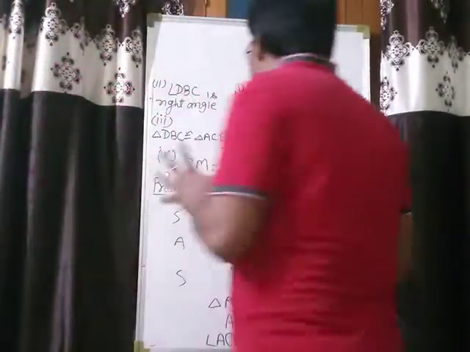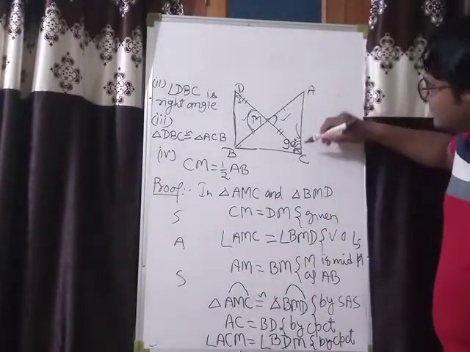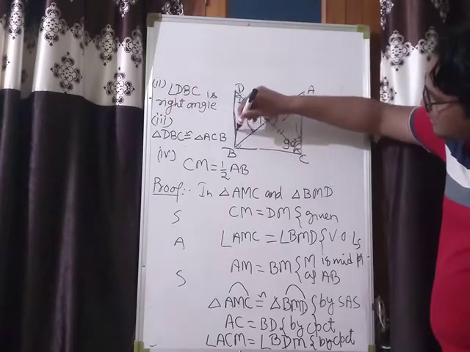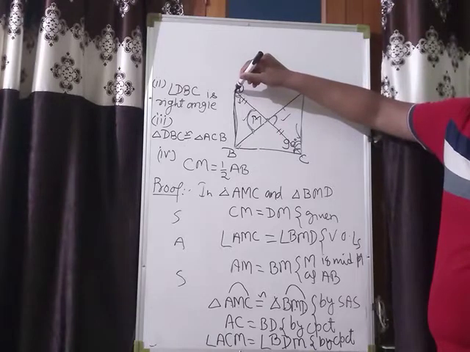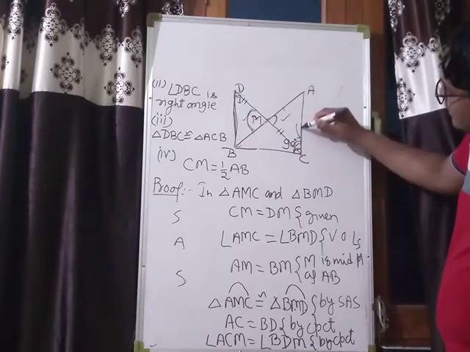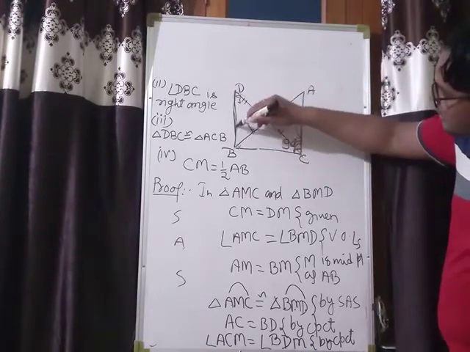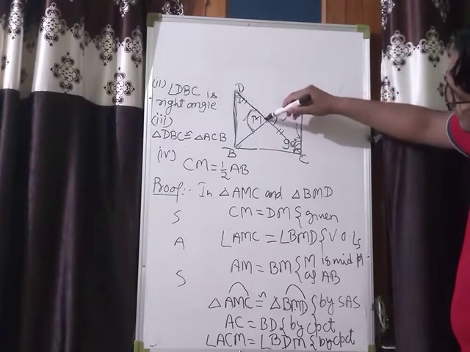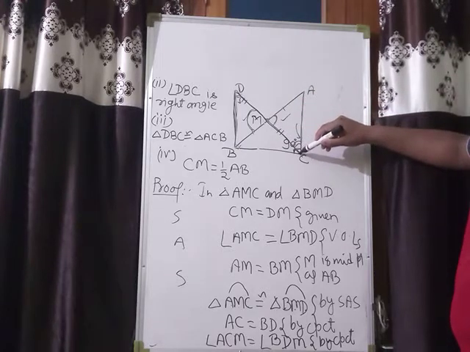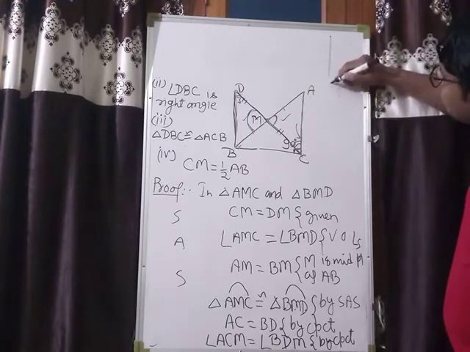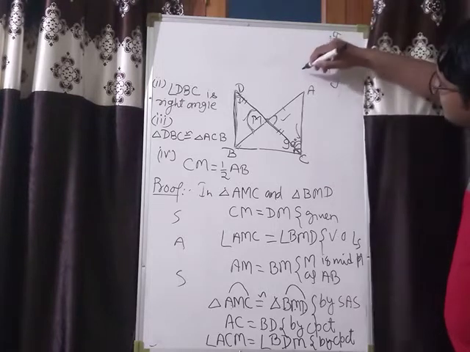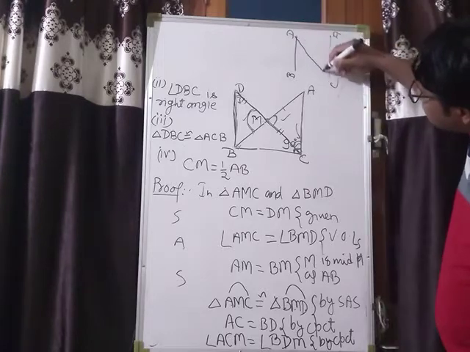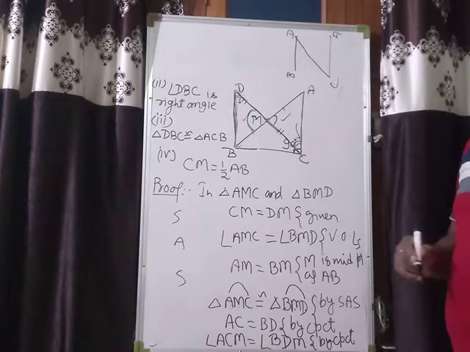Now see, this CA and BD are two lines, and this DC is a transversal.